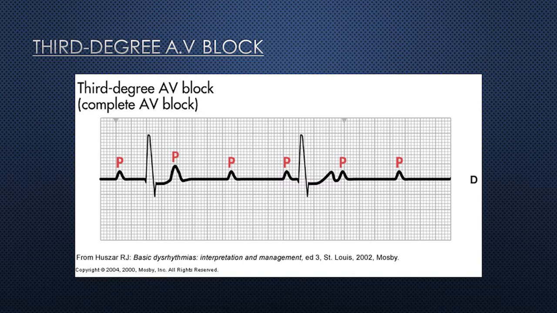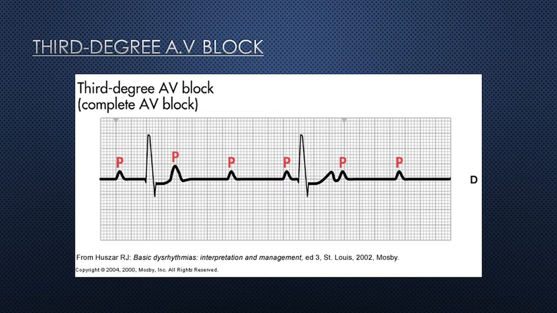The QRS shape and duration depend on the escape rhythm. In junctional escape, the QRS shape and duration are usually normal, and in ventricular escape, the QRS shape and duration are usually abnormal. Two escape rhythms are there, so in ventricular escape the shape and duration is abnormal.